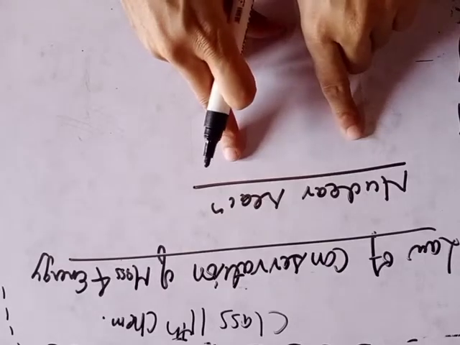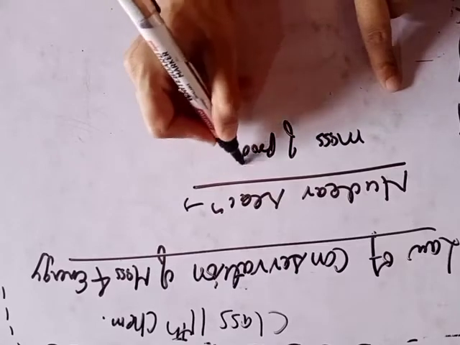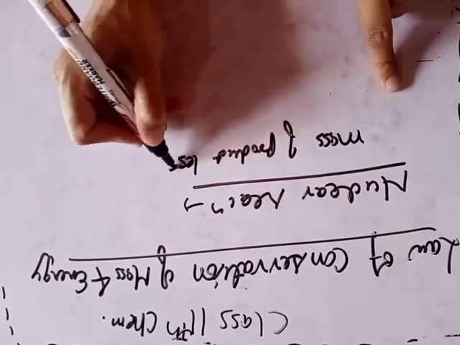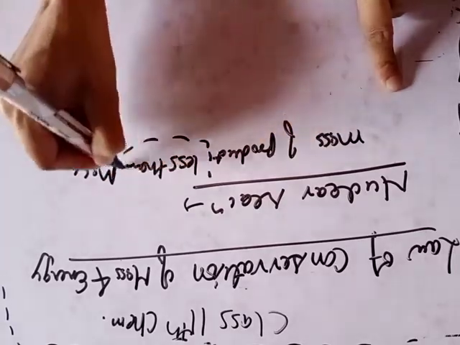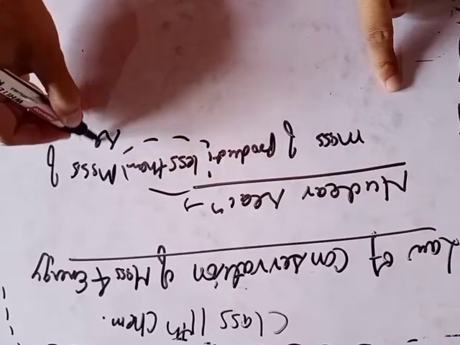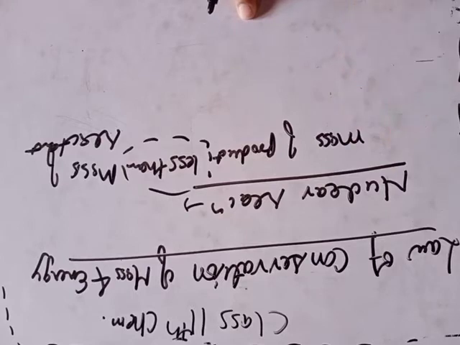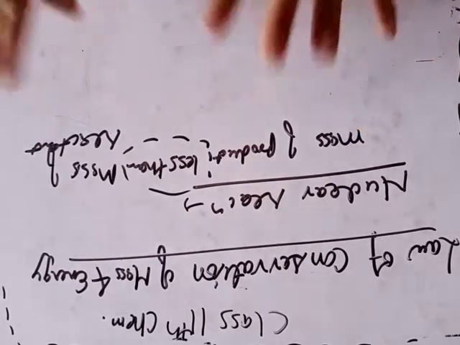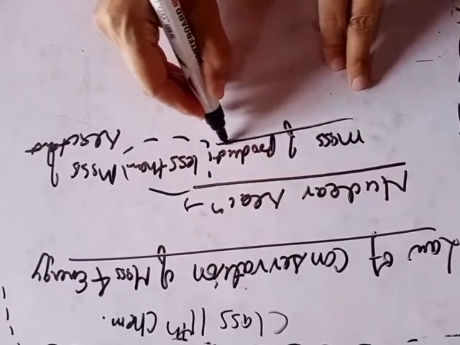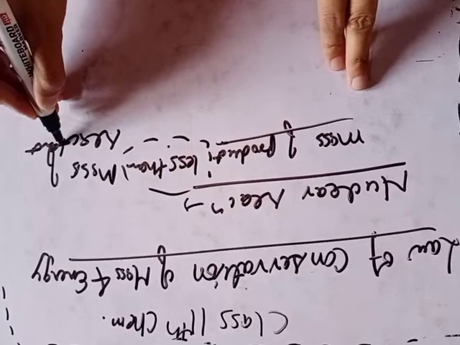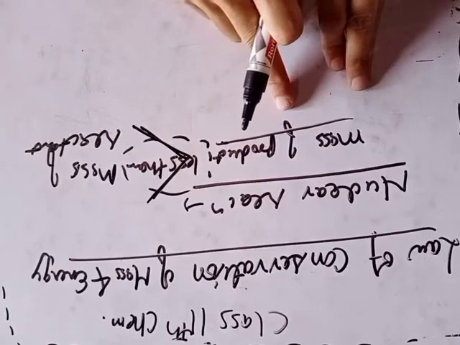So in nuclear reactions it was found that the mass of product is slightly less than the mass of reactant. In the previous law we discussed that the mass of reactant is always equal to the mass of product, but in nuclear reactions the mass of product is less as compared to the mass of reactant. Clear? It means the mass of reactant is greater than the mass of the product.